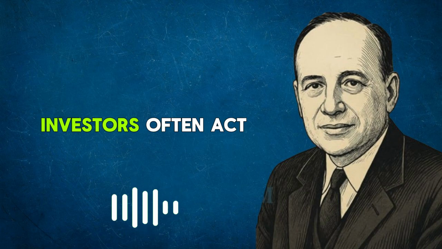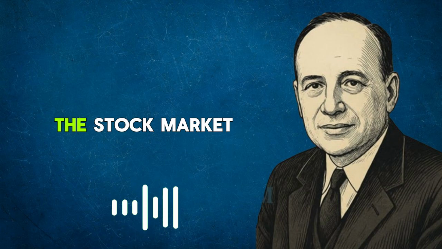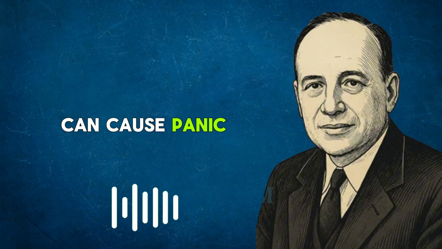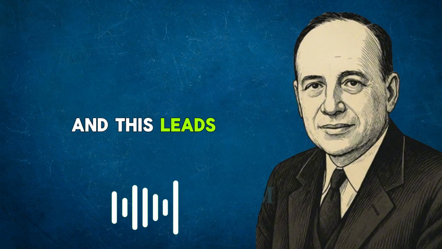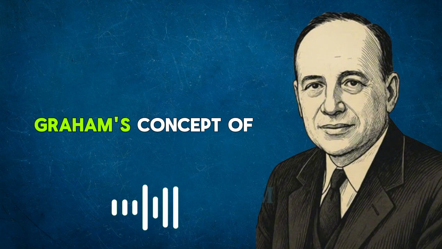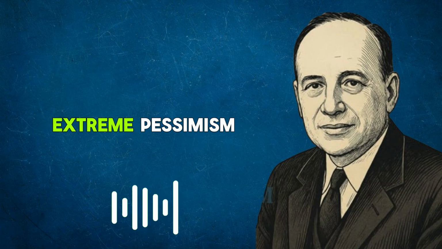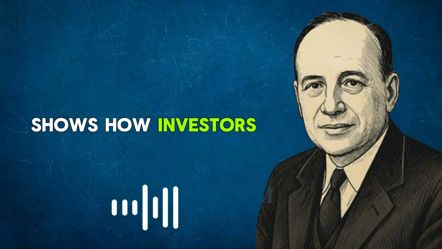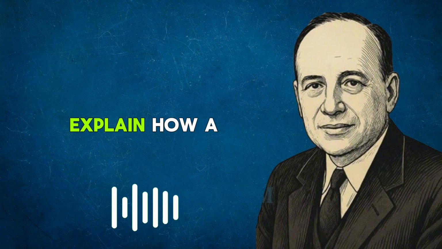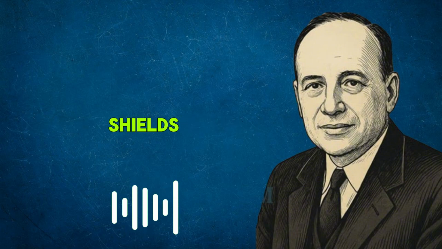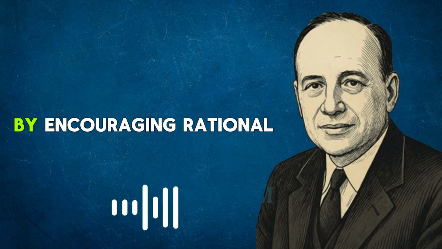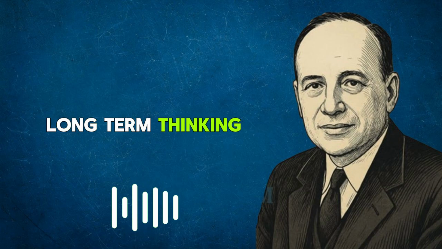Delve into why investors often act emotionally. The stock market can cause panic and excitement, and this leads to poor decision-making. Graham's concept of Mr. Market, who swings from extreme optimism to extreme pessimism, shows how investors can react irrationally. Explain how a margin of safety shields investors from emotional decisions by encouraging rational, long-term thinking.